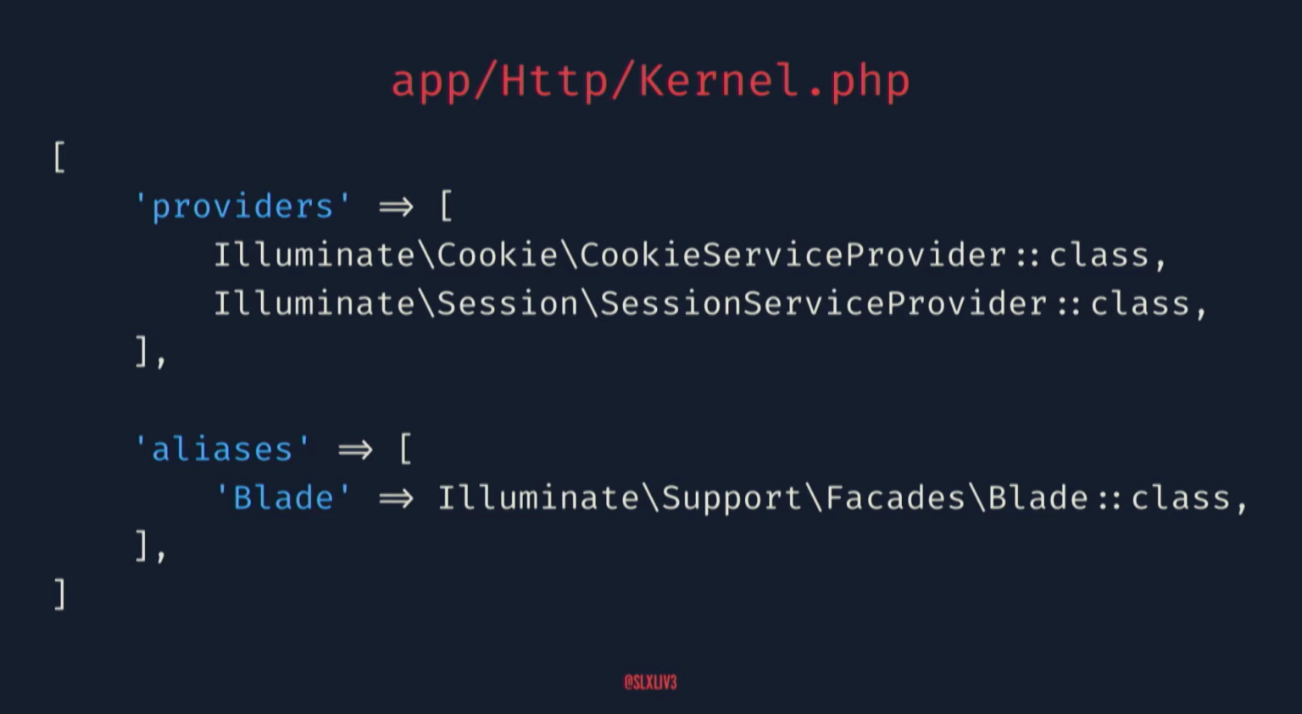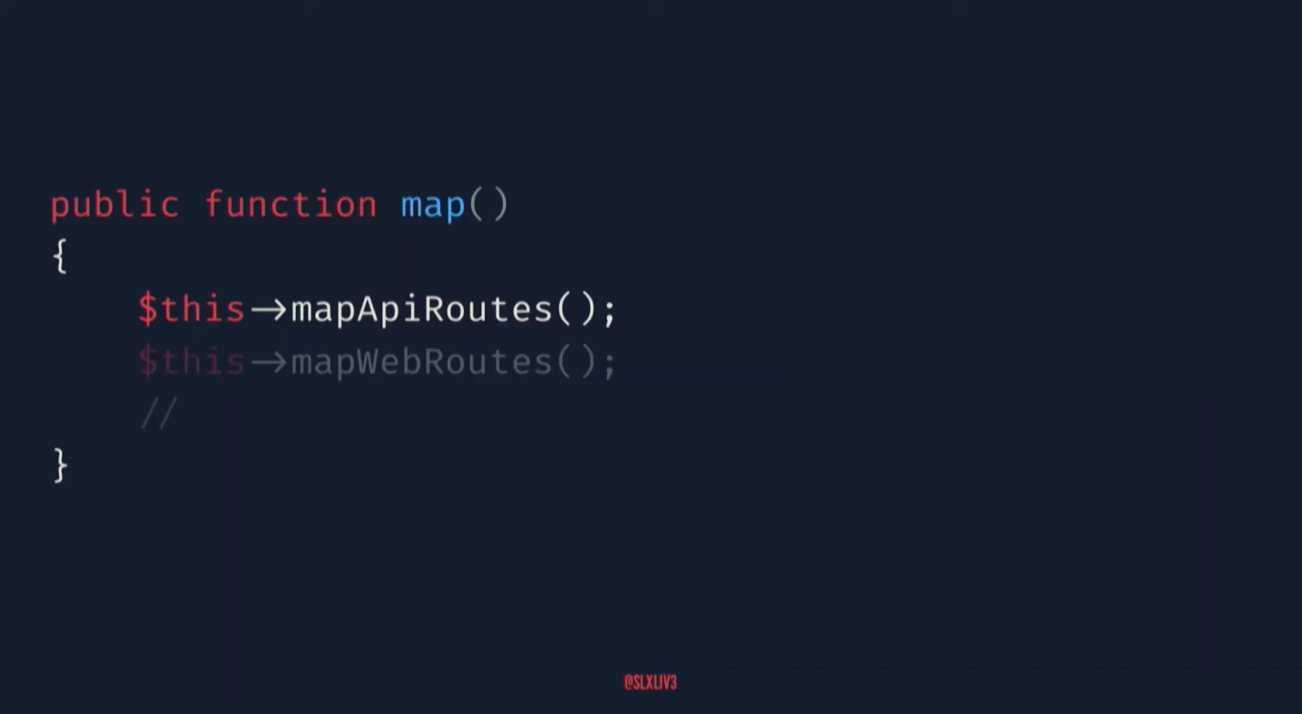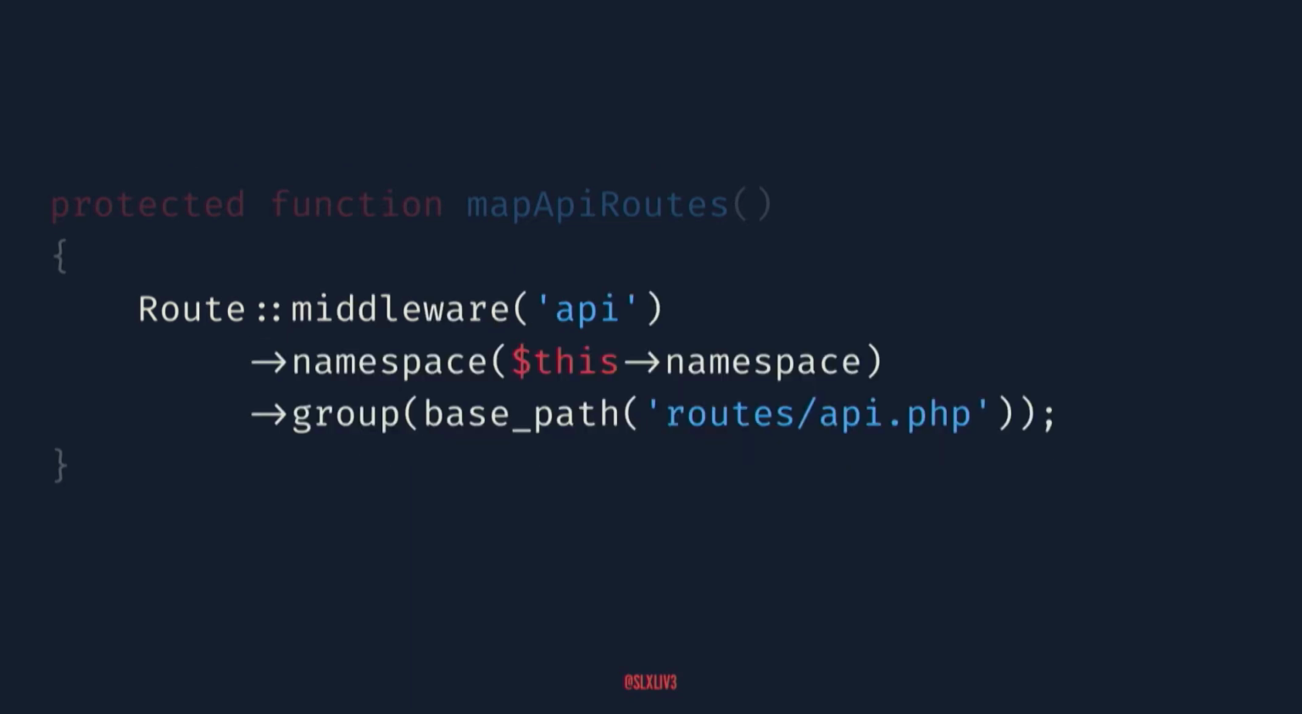So if we go into our app config, there's also some providers and some aliases that we're just not going to need in our application either. And then we can move on to our route service provider. We can get rid of the web routes. And with Laravel, it also ships out of the box with a prefix of API. So in case you're doing both, you can split things apart. But again, we don't need that. This whole Laravel application is just going to be an API.